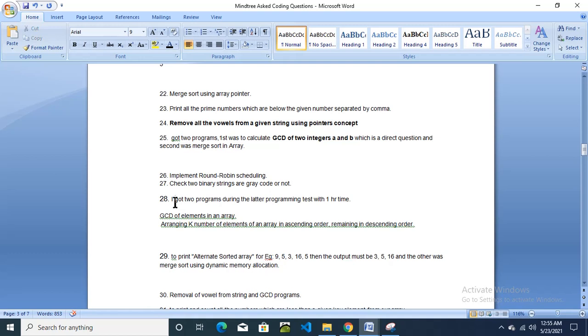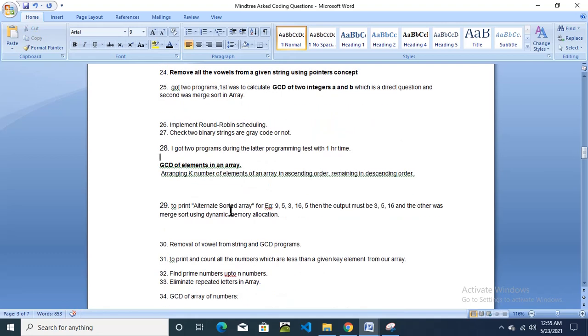Then again the next candidate posted, I got two programs later. Then a programming test with 1 hour: GCD of elements in an array. Again, see, I think this is the fifth time the GCD program was asked. Arranging k number of elements of an array in ascending order, remaining in descending order. Okay, this is not asked multiple times. GCD is asked multiple times.